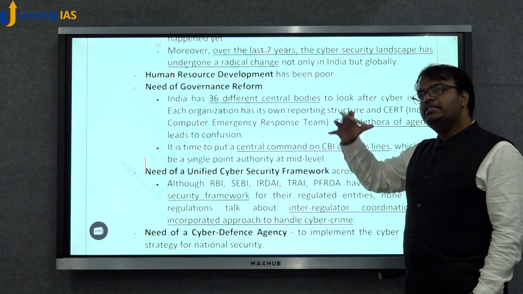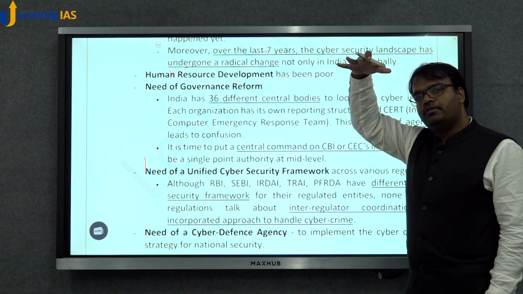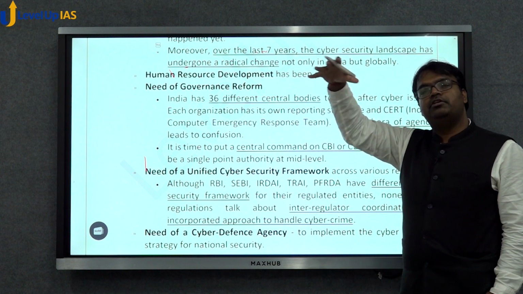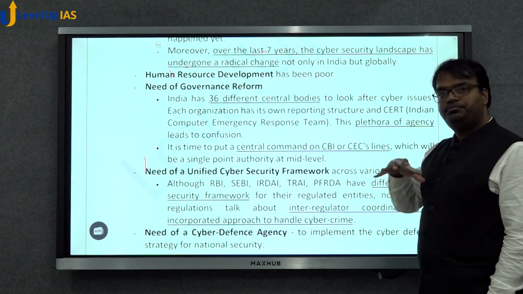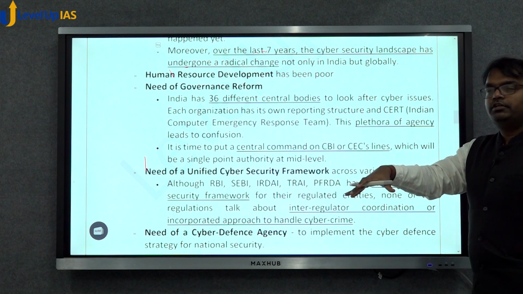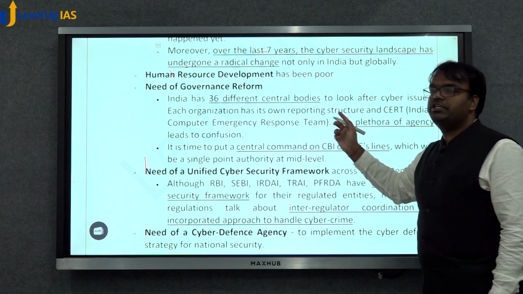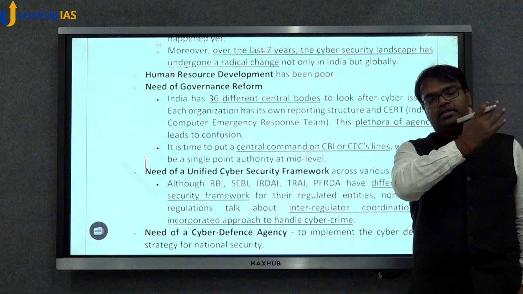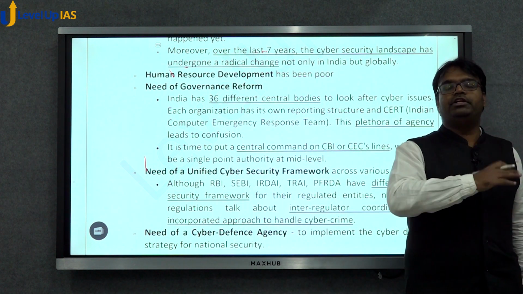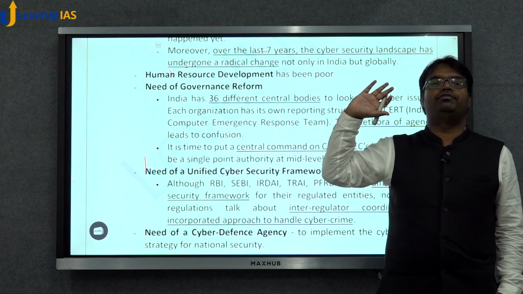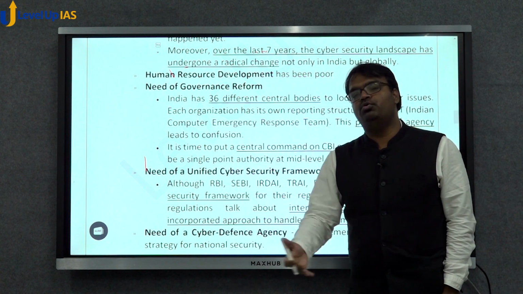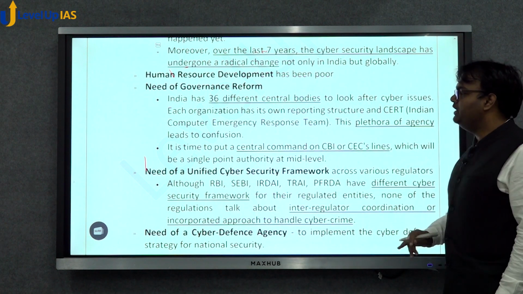What is needed is a central agency on the line of CBI or the Chief Election Commissioner, which looks after the whole cyber security framework. These 36 different central bodies, like RBI has a separate body, SEBI has a separate body, and every ministry has a separate body looking after cyber security. It unnecessarily creates problems, doubts, duplications, which have to be changed.